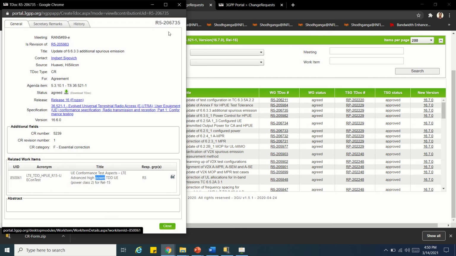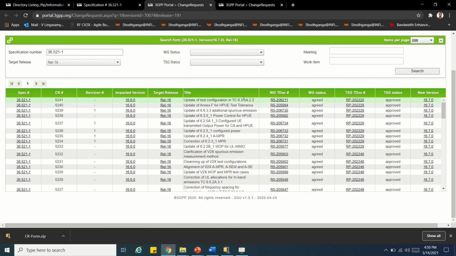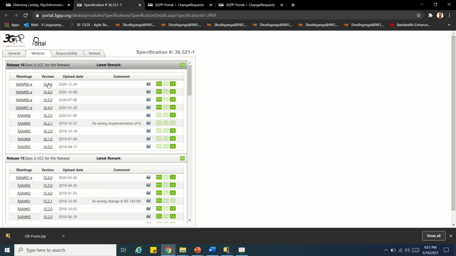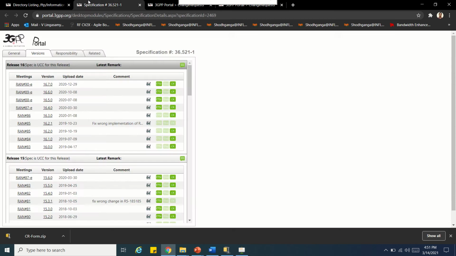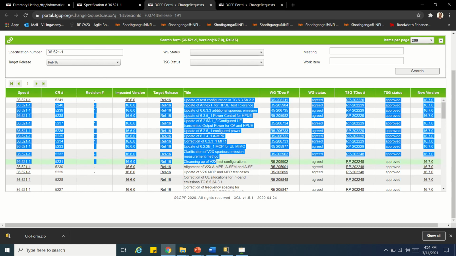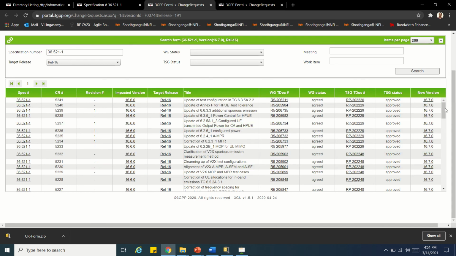That's why you have to keep track of each and every specification, because now you are in the 5G era. It keeps on changing. You will get new specs every time. So you should always remember to refer to the latest spec and what has changed. For example, if you were working on something last month but now it has changed, you have to keep track of it. How do you track it? Either by reading the latest spec again, or you can just go through this. Whether your test case is impacted or not, it will be clearly mentioned here. It is the easiest way.